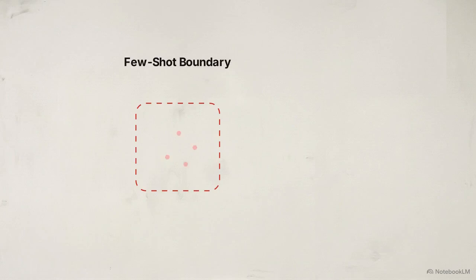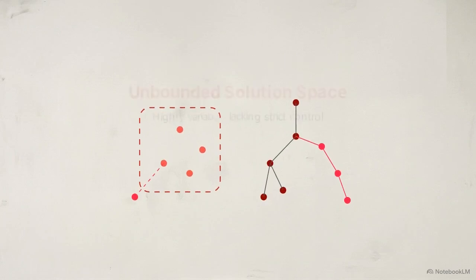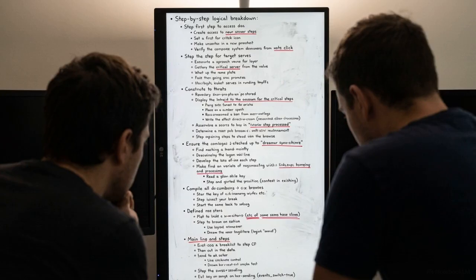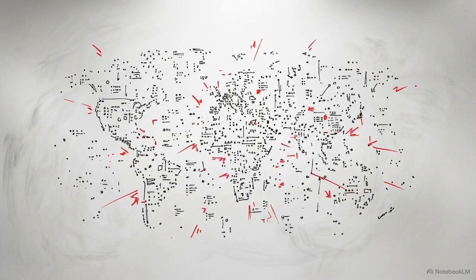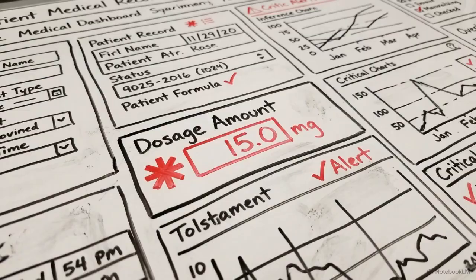Looking at both the few-shot boundary box and the chain of thought decision tree side by side reveals their shared limitation. Few-shot prompting successfully helps the model understand format. Chain of thought successfully helps the model think deeply. But neither technique physically restricts the available solution space. In commercial deployment, a good answer is functionally useless if it is not a repeatable answer. The business requires exact precision every single time.